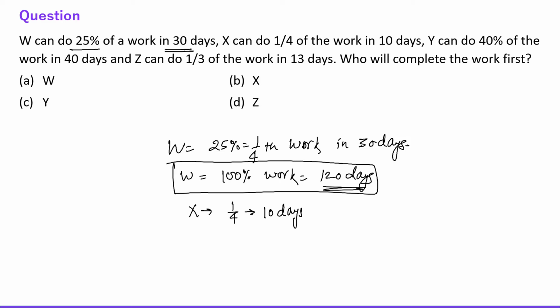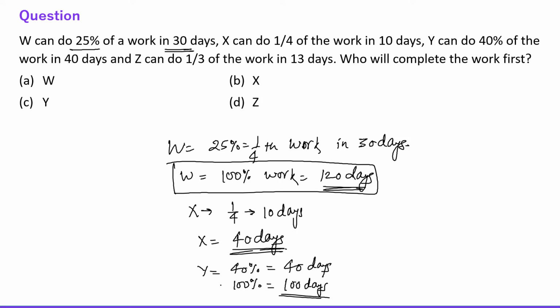Okay. So if X is doing 1/4 of the work in 10 days, it means X is doing the complete work in 40 days. Right? Okay. Y can do 40% of the work in 40 days. So if 40% of the work in 40 days, it means 100% of the work in 100 days. Right? So Y is doing the 100% of the work in 100 days.